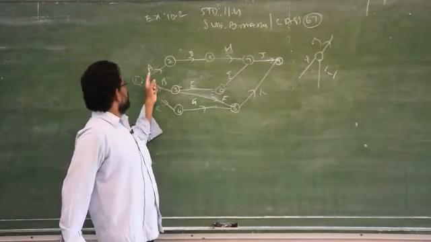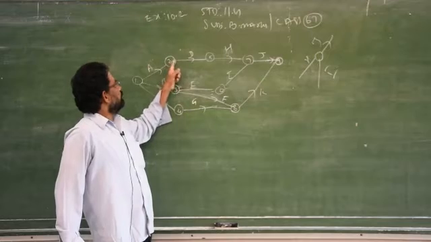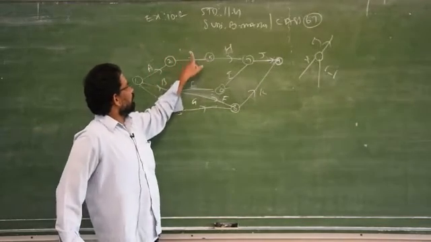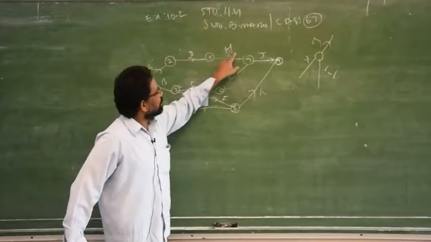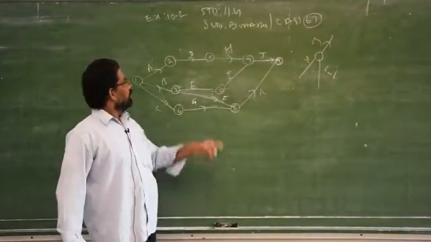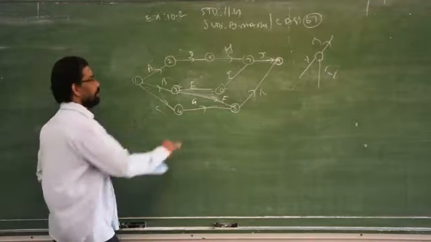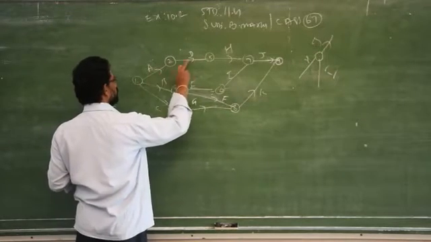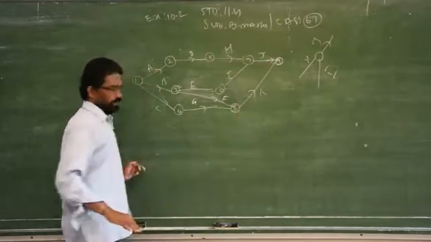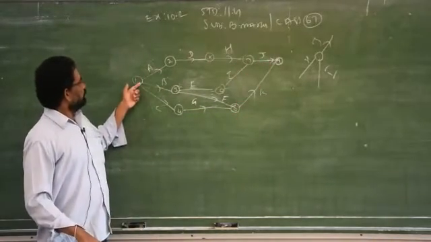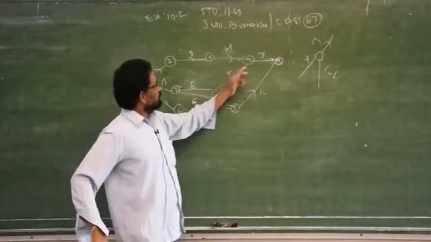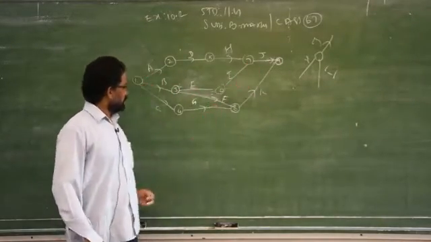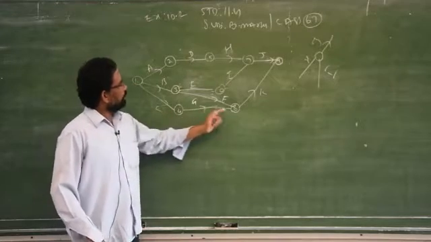Activity A starts from 1 and reaches 2. After completing activity A, it goes to D. After completing activity D, it goes to H, then J. Over. So it will not come down. When the bus starts from terminal 1, it will go 2, 5, 7, 8. That's all. That is the only profitable one. 1, 3, 6, 7, 9. Another possibility: 1, 3, 8, 9. Another possible: 1, 4, 8.